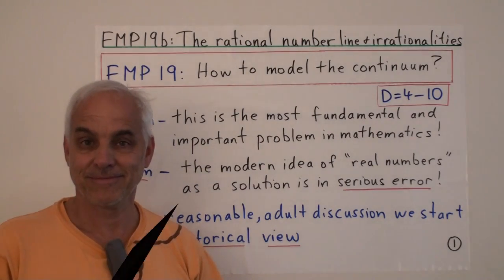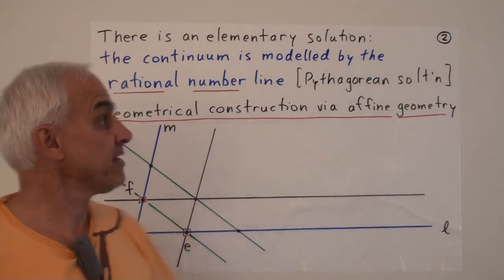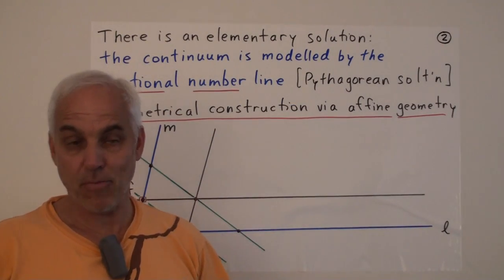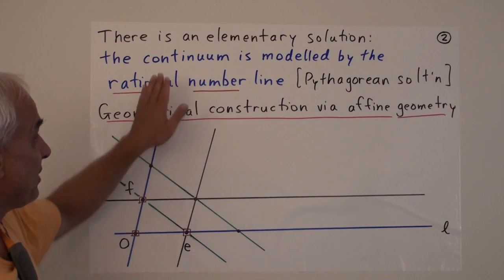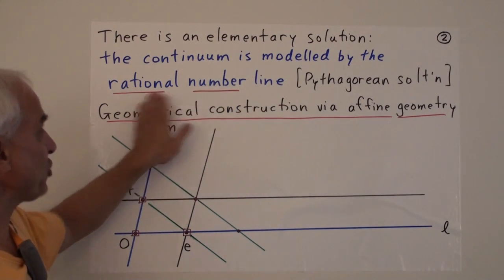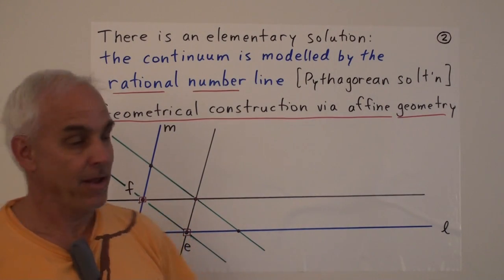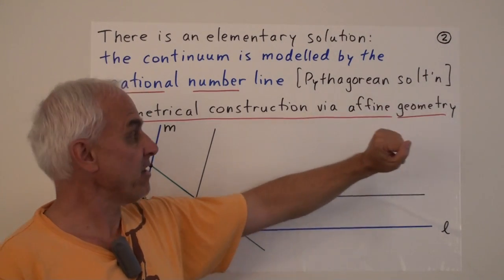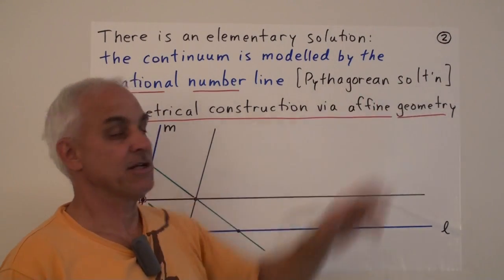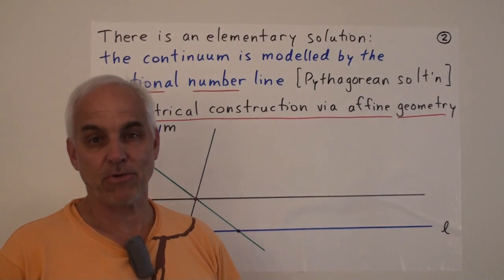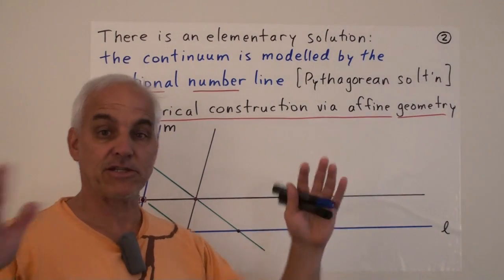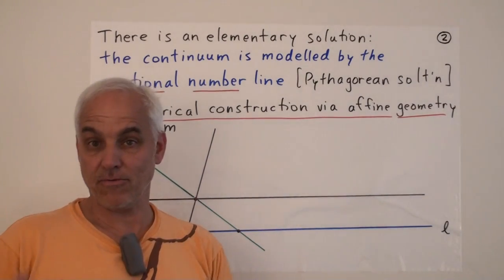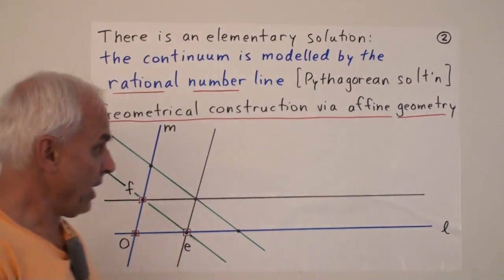Okay, so there is an elementary solution to this important problem, and it's that the continuum is actually modeled by the rational number line. This is a point of view that really goes back to the very beginnings of mathematics. The Pythagoreans were very keen on rational numbers, natural numbers, tried to express the harmony of the whole world in terms of just numbers and their ratios or proportions.